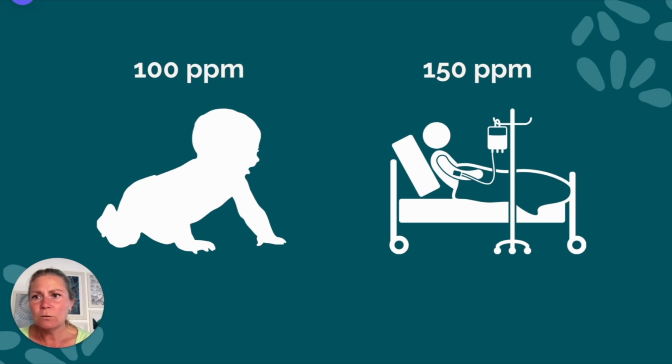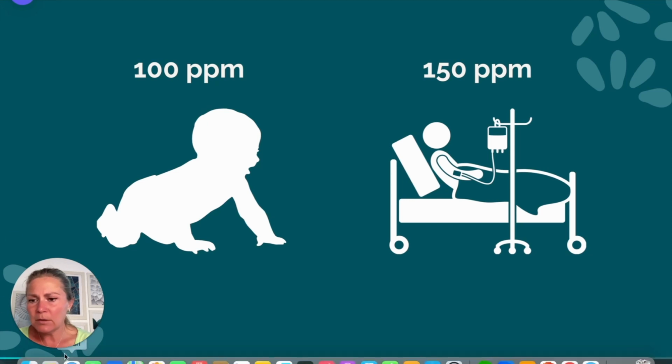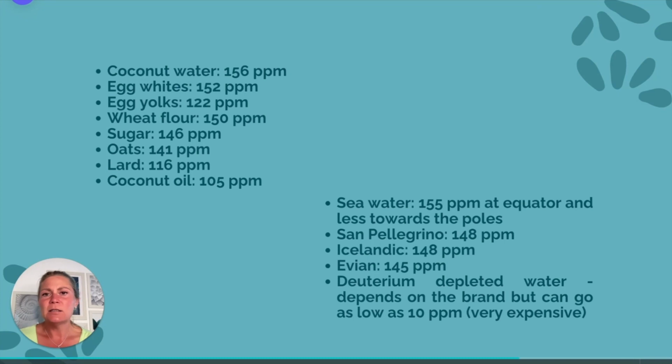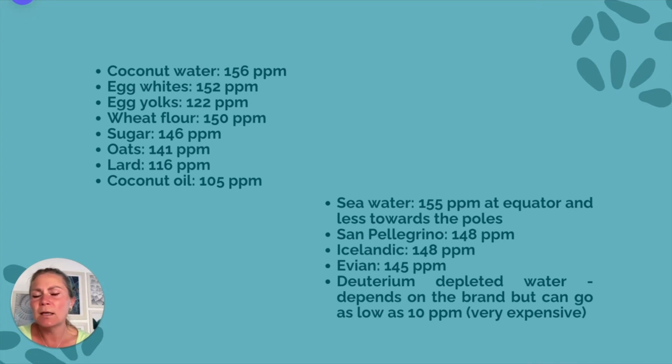And I wanted to give you an example of numbers because we as humans love numbers to compare things. So here you can have a look at what different foods have in terms of deuterium inside of them. Coconut water and coconut oil are both extremes presented here because I thought it was the most interesting example of how coconut water, high in sugar, is so high in deuterium.